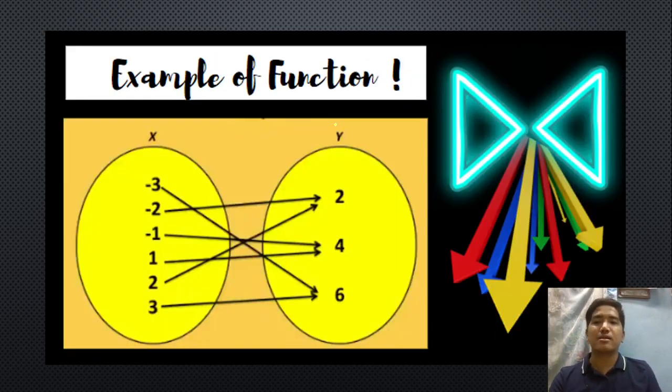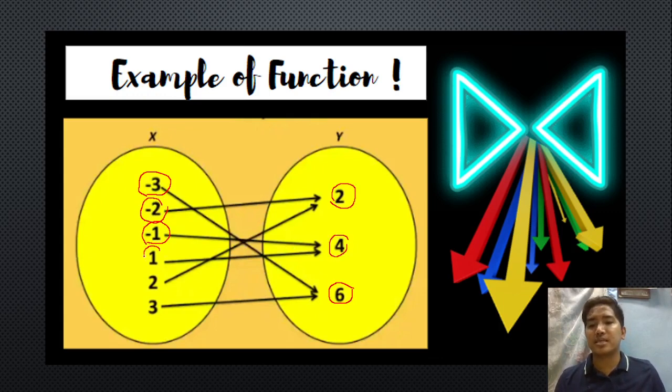Okay? Next one. Okay, another example for the function, we have here si negative 3. Ayan, si negative 3, papunta siya kay 6. Si negative 2 naman, papunta siya kay positive 2. We have the negative 1, papunta siya kay 4.